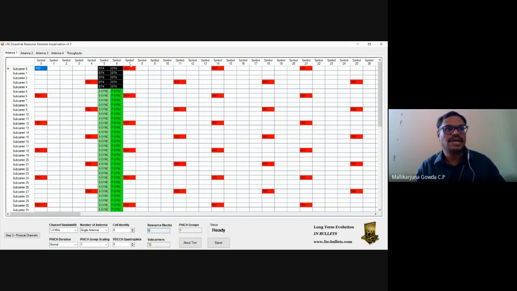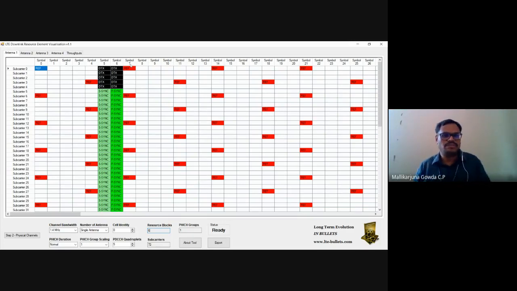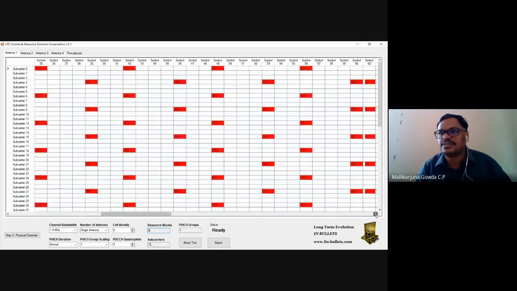One subframe will have 2 time slots, right? If it is normal CP, we have 7 OFDM symbols. If extended, we have 6. So here 10 subframes, right? One subframe will be having 14 OFDM symbols. 14 into 10, so we have totally 140 OFDM symbols. You will be able to see here, it is 0 to 26 shown. I will just move this. It will be there up to 139 on top.